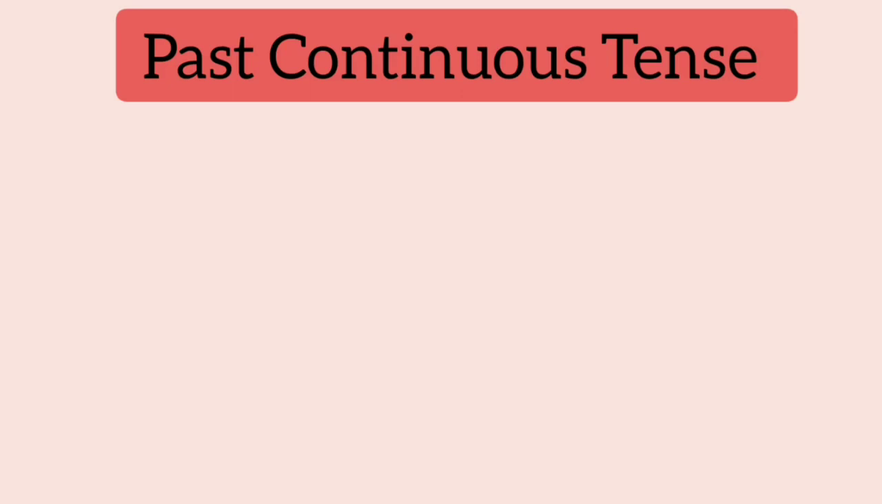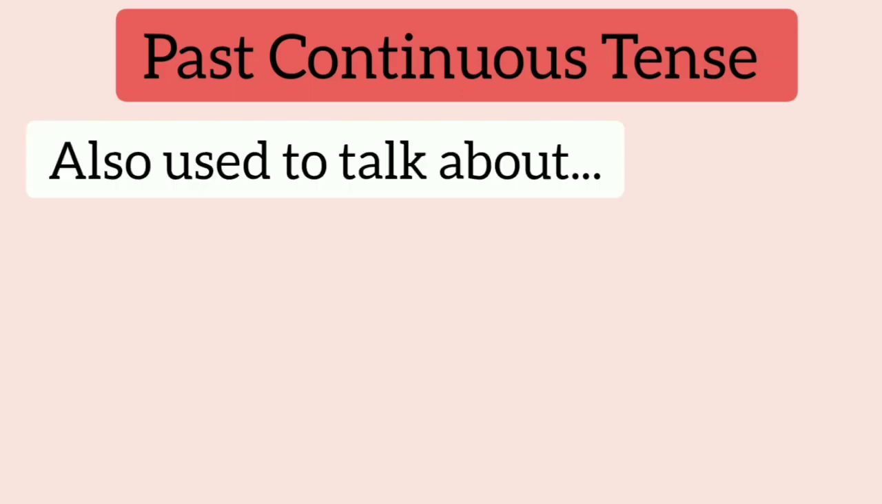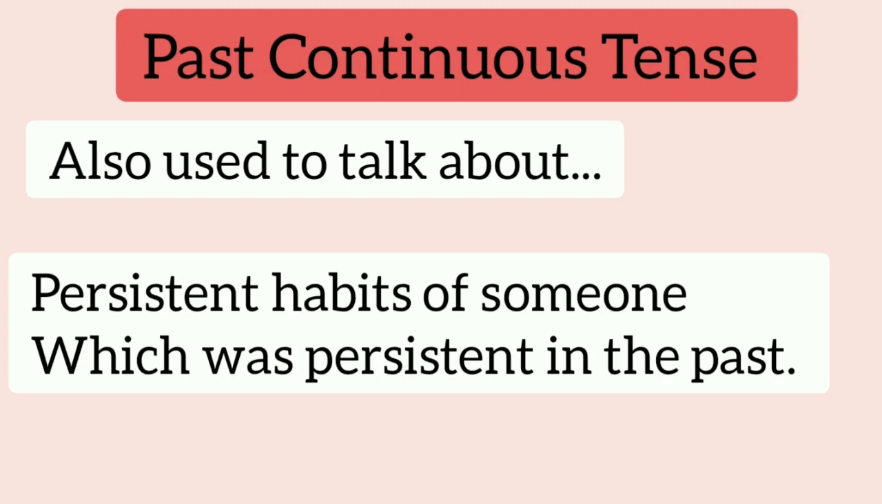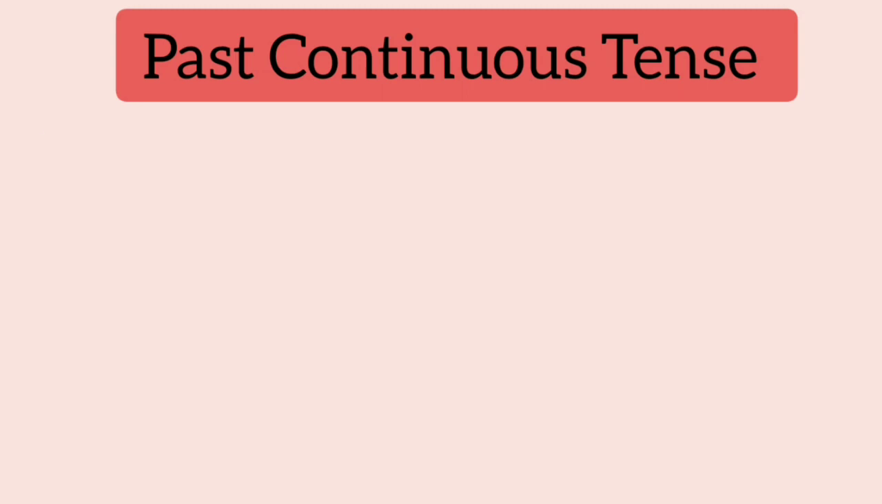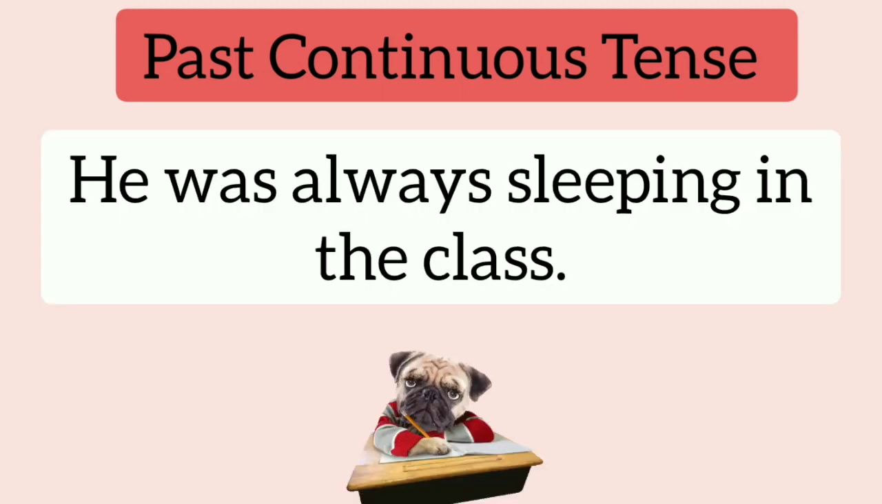The past continuous tense is also used to talk about a persistent habit of someone. For example, he was always sleeping in the class. Here we are talking about a habit which was continuously happening for a person in the past.